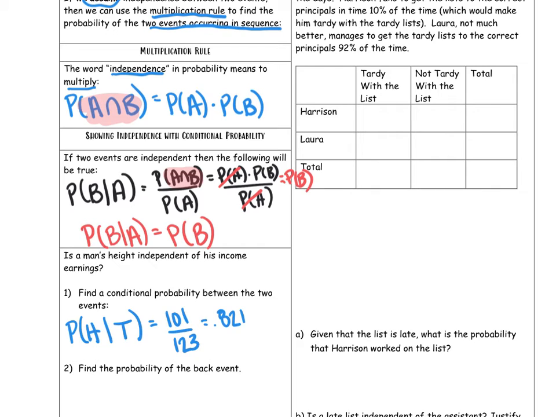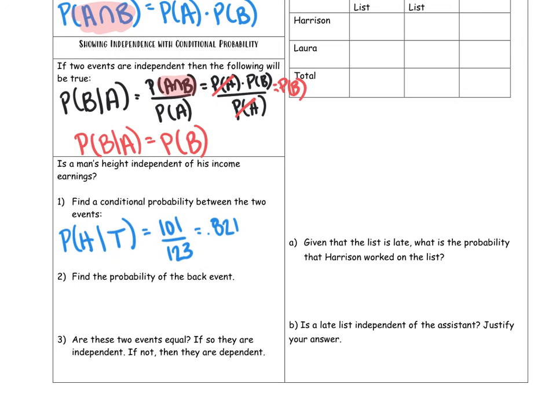You can pick any event you want to. I could have done tall first and high income earner second. It would have changed the values, but you would have got something like this. And the reason it doesn't matter is because if the events are truly independent, whether you do tall person first, then high income earner, or high income earner first, then tall person, either way it goes, in the end, they're going to show that you're independent. And so the next part is find the probability of the back event. And this should actually be find the probability of the front event.